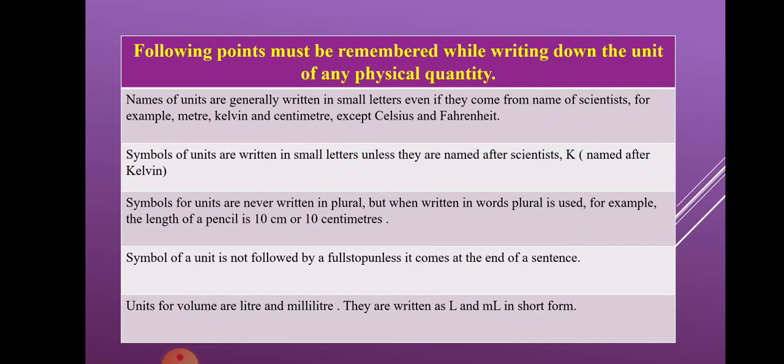In all of these, the first letter is a small letter, except Celsius and Fahrenheit, which are written with a capital letter. This is the observation, and you have to follow it whenever you are writing a unit. The second rule is that symbols of units are written in small letters unless they are named after scientists. Like K, it is named after Kelvin, and therefore it is a capital K, as it gets its name from the scientist.